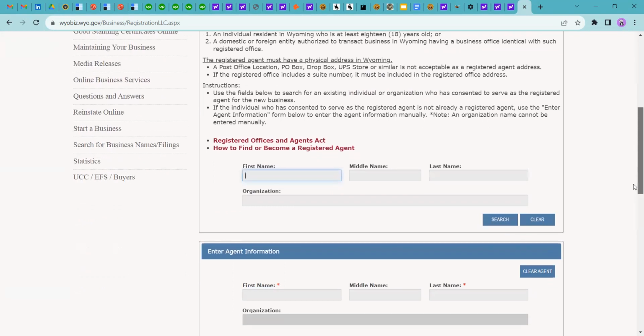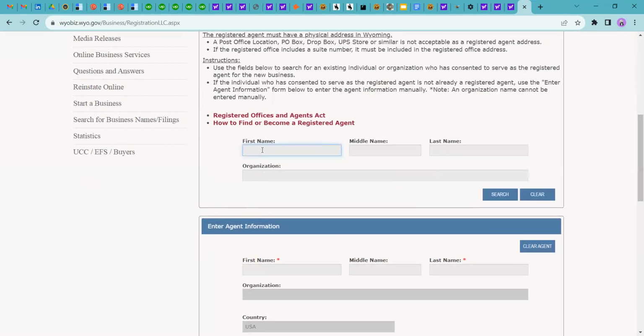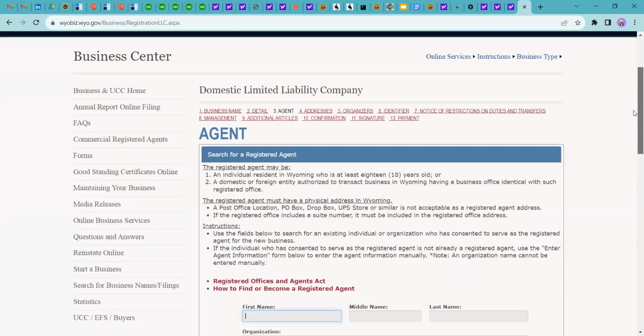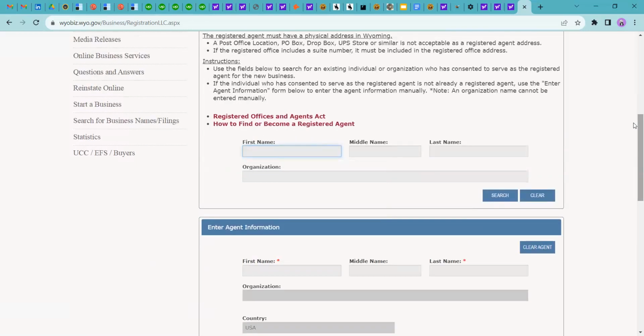Okay, so the next step is appointing a registered agent. You can search here, and the good thing is you can search any name. Suppose your registered agent's name starts with John. John is a very common name, so I'm searching with that. Sorry, I clicked on the wrong tab.